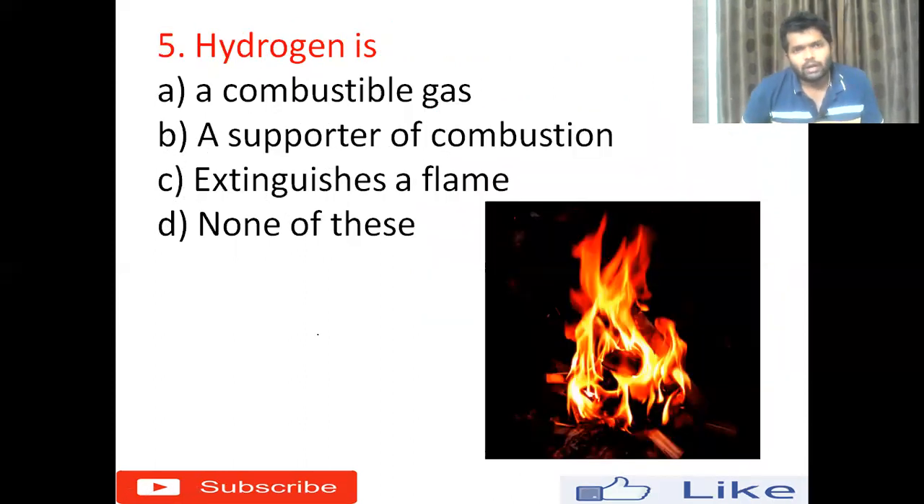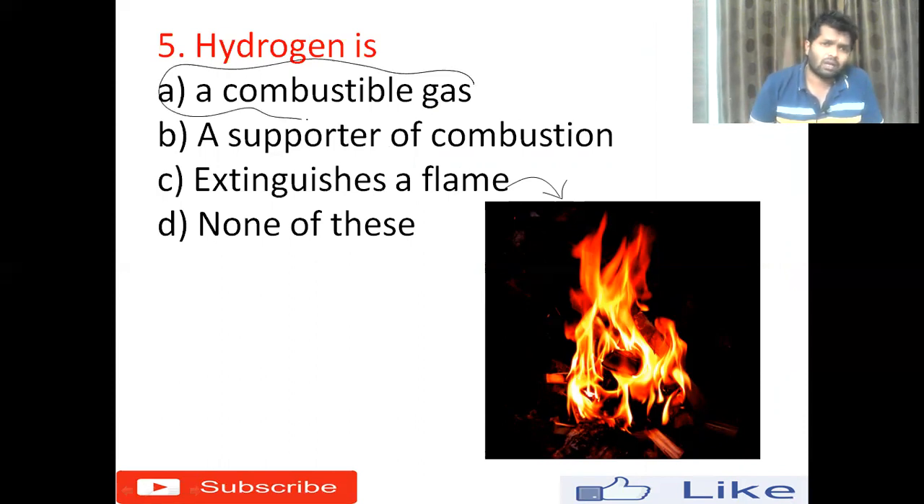Fifth one. Hydrogen is option A, combustible gas, option B, supporter of combustion, option C, extinguishes a flame, option D, none of these. It is a combustible gas. So the right answer is option A.